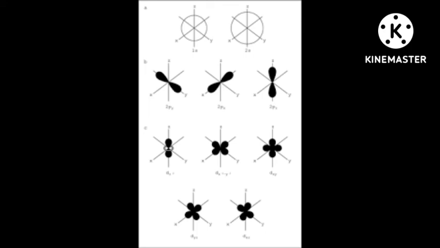From this quantum mechanical model, we can find out the maximum probability of finding an electron. These orbitals are in the form of three-dimensional regions. We know orbital names like s orbital, px orbital, py orbital, pz orbital, dxy orbital, dyz orbital, dzx orbital, dx square minus y square, and dz square orbitals. These are the names of orbitals. These orbitals we are going to be learning. We are going to draw the diagrams also in the classes to come.